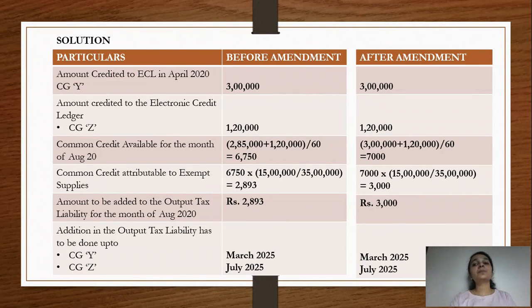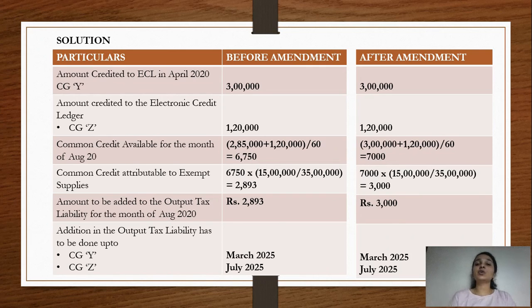But now in the post amendment scenario, what are we doing? As soon as the shift is happening, we are taking the full credit. We are calculating the depreciation of 5% per quarter or part of the quarter, and we are adding that amount to the output tax liability, and we are taking the full credit amount, dividing it by 60 and apportioning it between taxable supply and exempt supply.